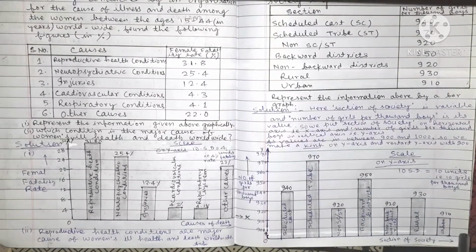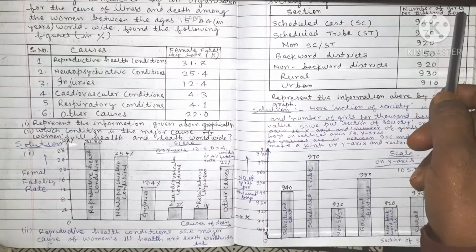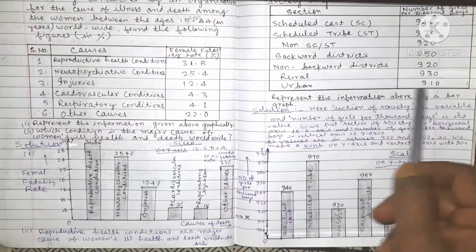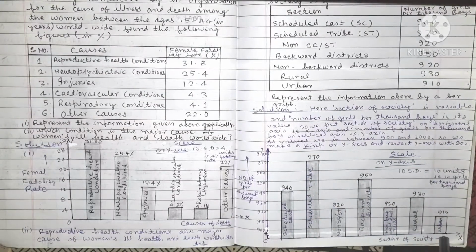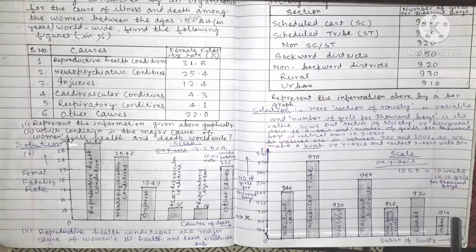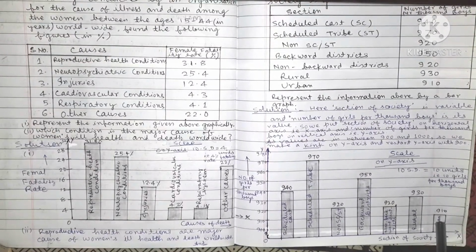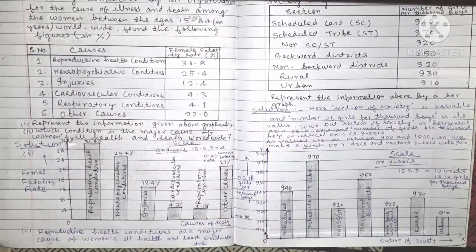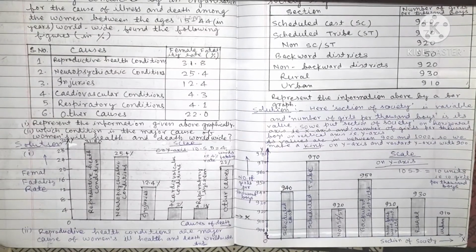Now in urban areas, the number of girls per 1000 boys is 910. So the height of this bar will be 910. This is the representation of the above information by a bar graph. This is the answer of question number 2.